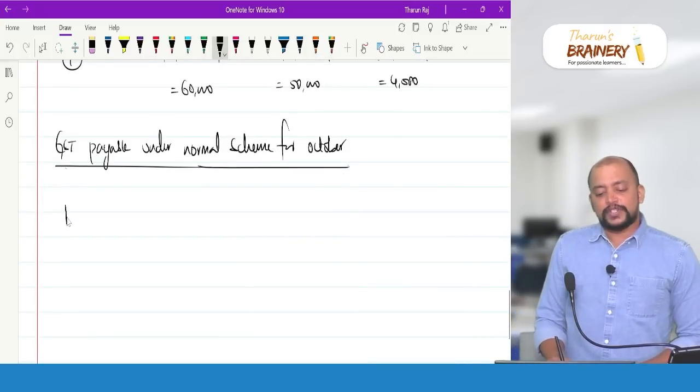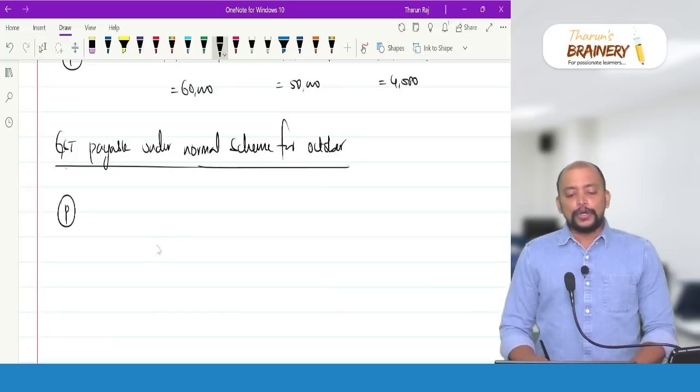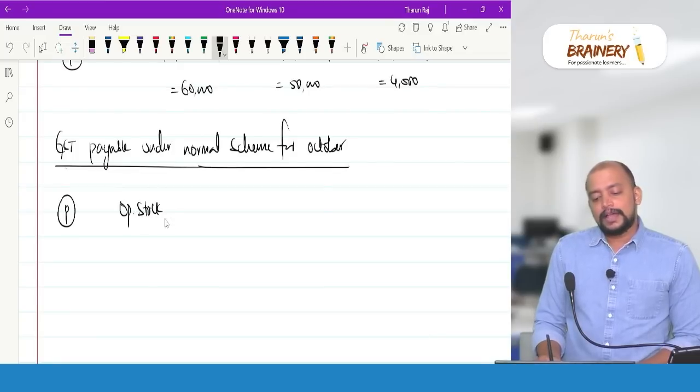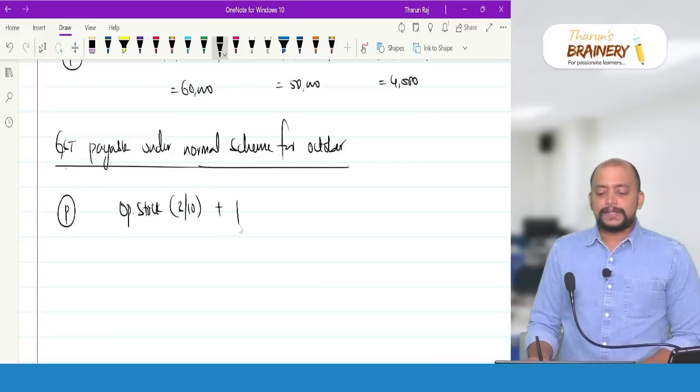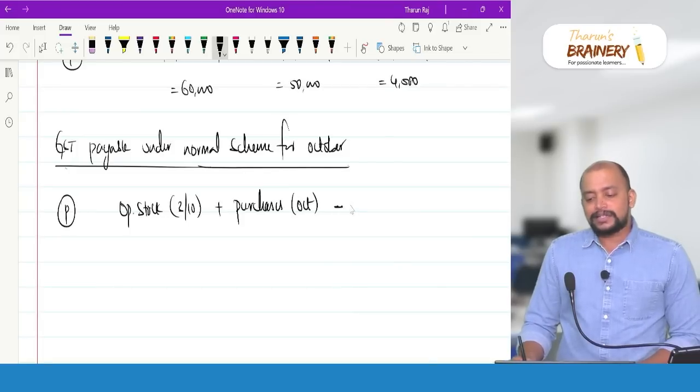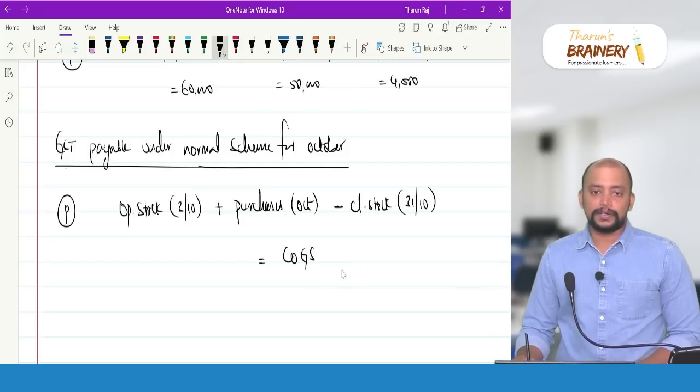Again, only with respect to product P. How to do this? Opening stock as on 3/10 plus purchases during October minus closing stock as on 31st October equals to cost of goods sold.